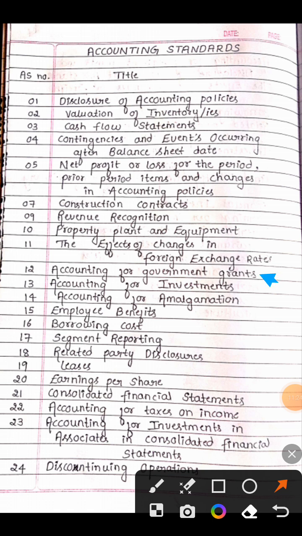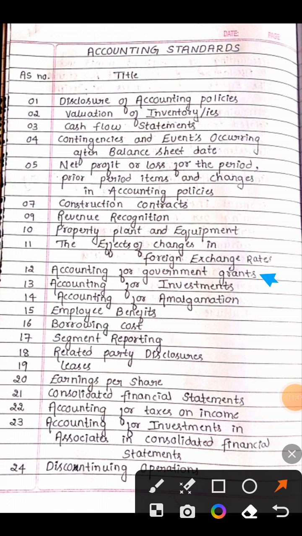AS 12, AS 13 and AS 14. Only you have to remember, first will come the government, second will come the investment, third will come the amalgamation. I'm just saying you 1 to 3, I'm not saying you the AS number. I'm just giving you reference for your easy memory.